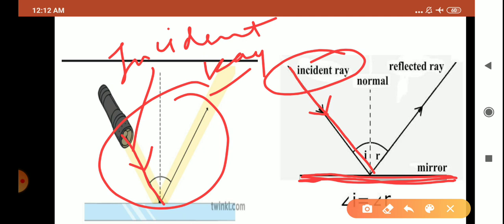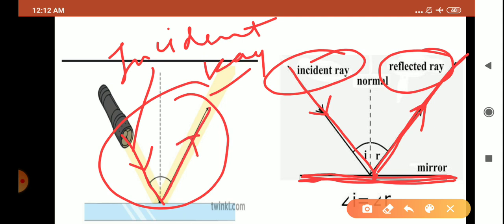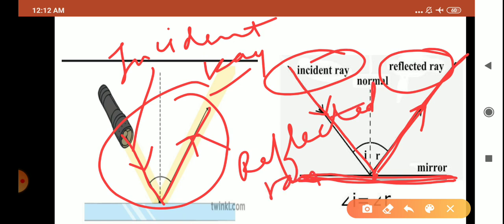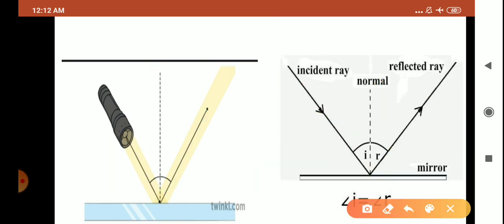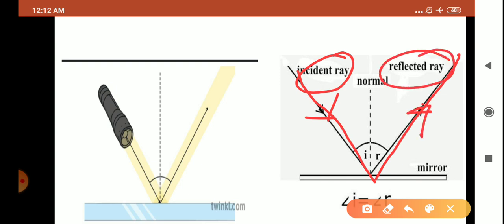Fine. And the light after striking will bounce back in the same medium. This bounced back light is also known as reflected light. So this reflected light is known as your reflected ray. Yes, children, I hope I am clear to you. Again, I am repeating. The light which falls on the surface is known as your incident ray, and the light which returns back, or bounces back, or the reflected light, is known as your reflected ray.